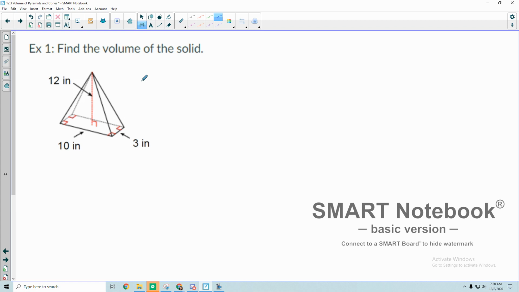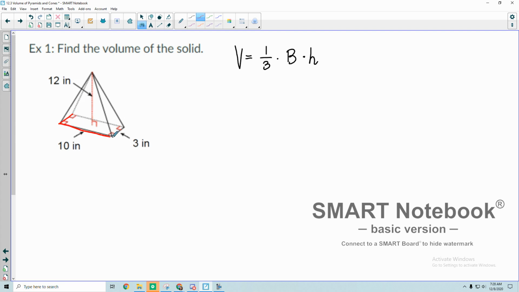So let's find the volume of this pyramid. So I'll go ahead and write down the formula here so we have it to reference. So the volume is 1/3 times B times H. And then let's go ahead and look at our pyramid. So first thing we'll focus on is what kind of base does this have?